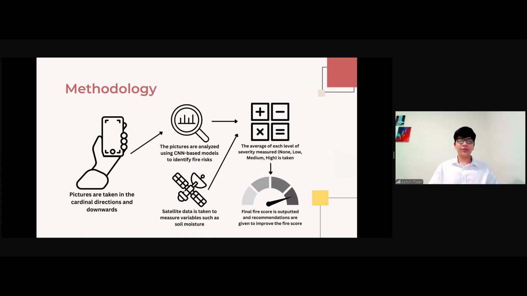CS Flare begins when a user takes 5 pictures, 4 in the cardinal directions and 1 downwards. Once the pictures are taken, they're then identified using a machine learning model to identify potential fire hazards, like dried brush or grass dryness levels. Before calculating the final fire score, environmental indicators from satellite data are also considered. These factors are then combined to determine the final fire risk score. Finally, the app displays the score along with recommendations to improve it.